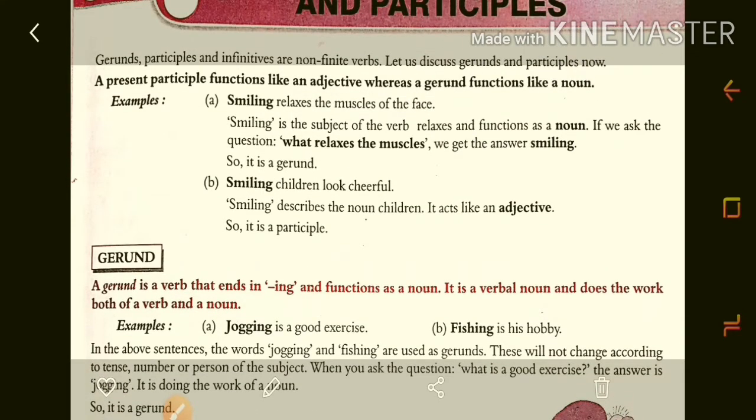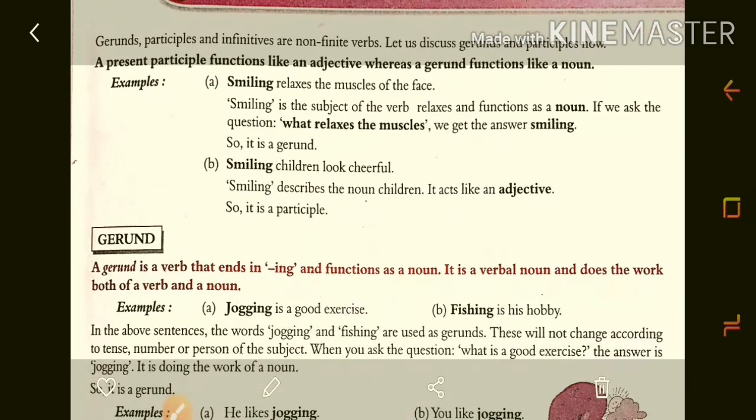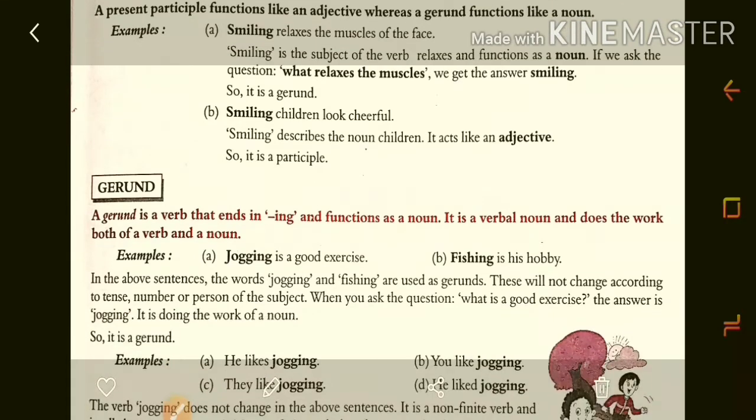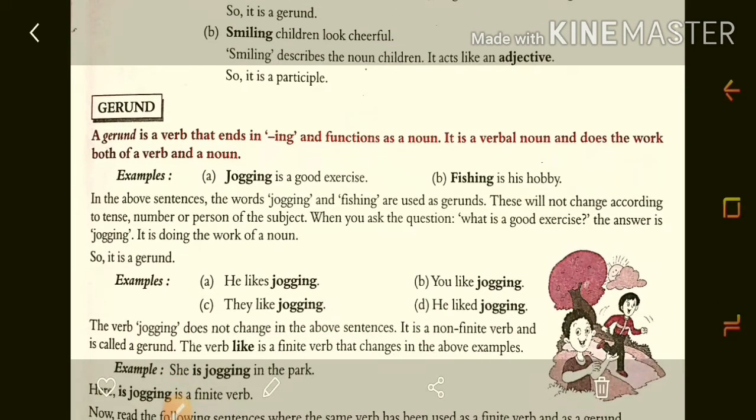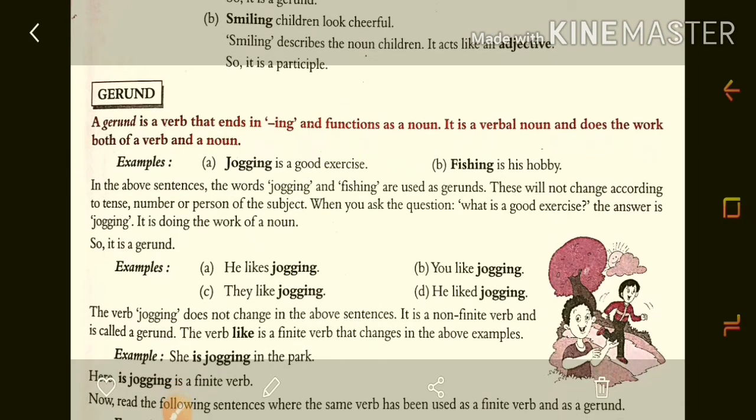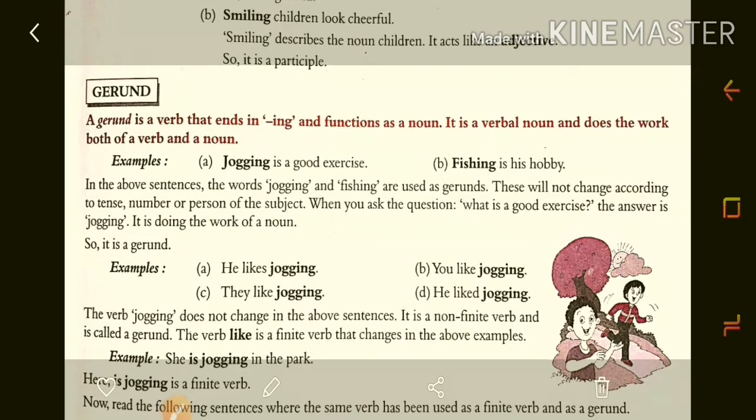Means in both examples the word smile came with ing, but one is the gerund and one is the participle, because in the gerund that word is functioning as a noun and in the participle it is functioning as an adjective. So here we will first see the definition of gerund. What is called a gerund? A gerund is a verb that ends in ing and functions as a noun in the sentence. It is a verbal noun and does the work of both verb and noun.